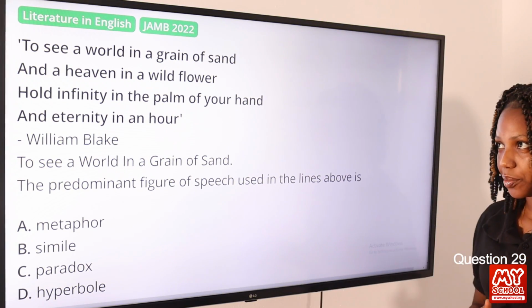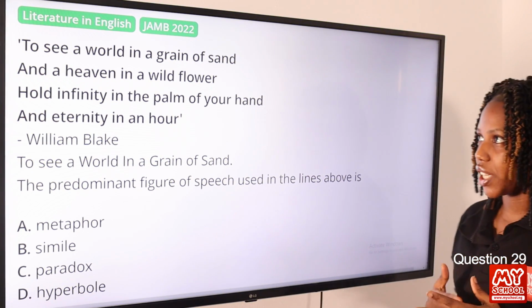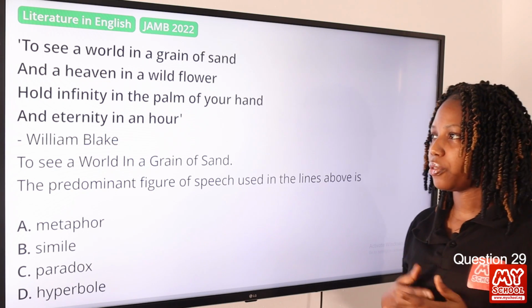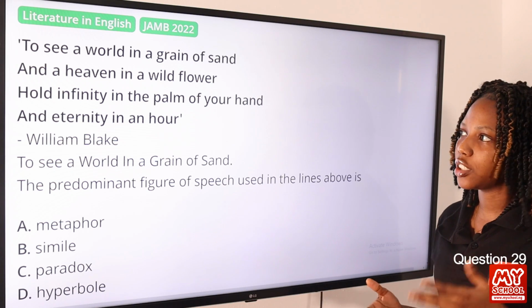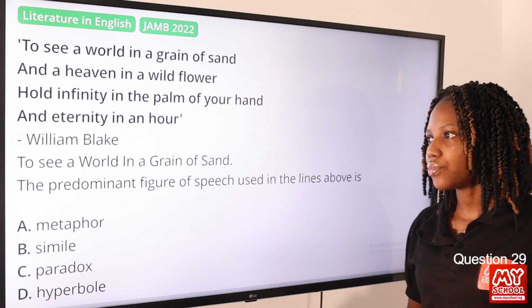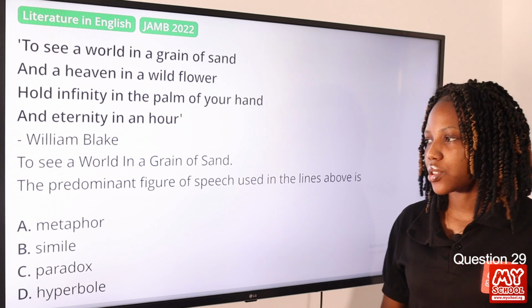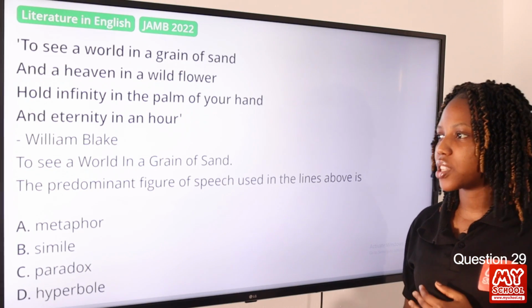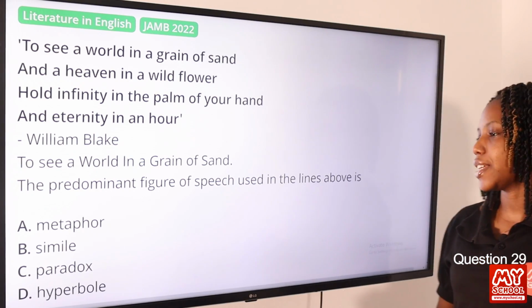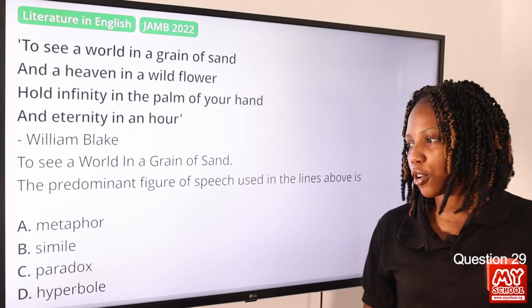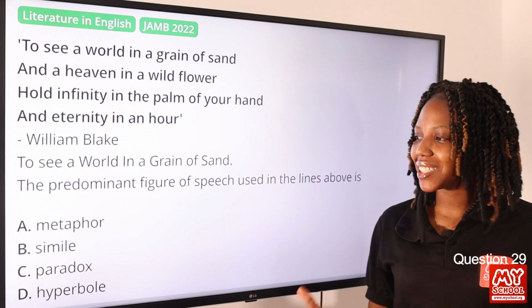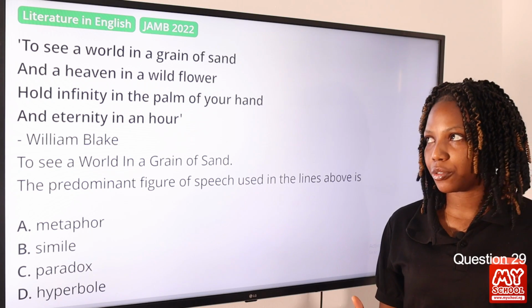Question 29. To see a world in a grain of sand and a heaven in a wild flower, hold infinity in the palm of your hand and eternity in an hour. William Blake. The predominant figure of speech used in the lines above is option A, metaphor. Option B, simile. Option C, paradox. Option D, hyperbole. The answer to this question is metaphor.